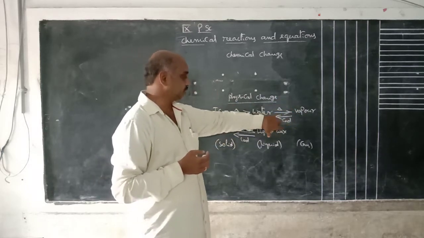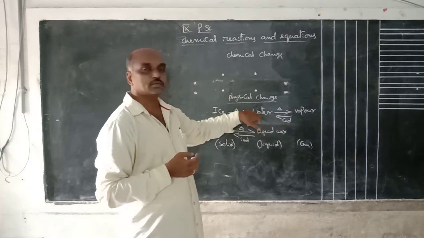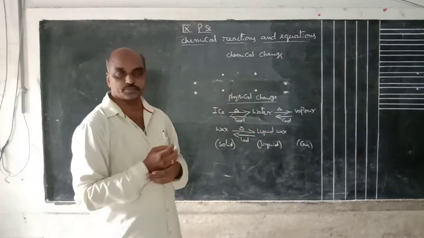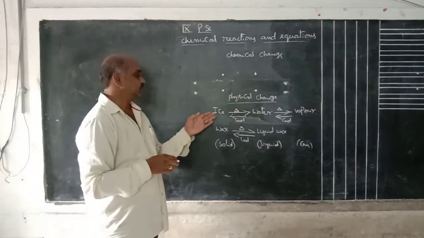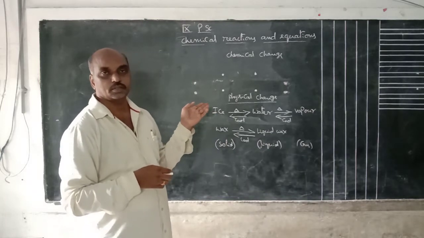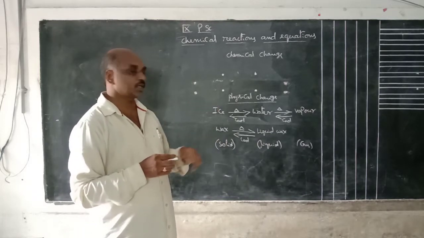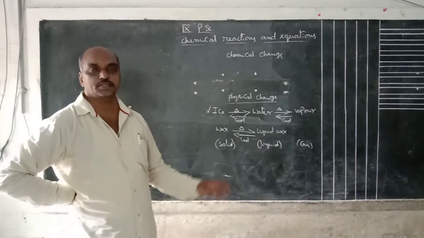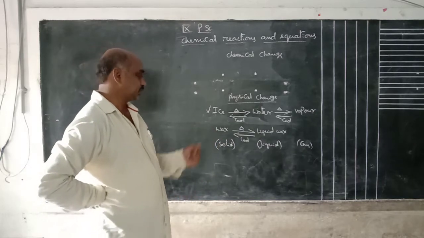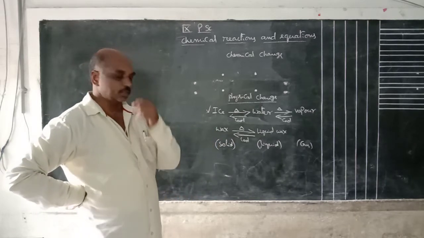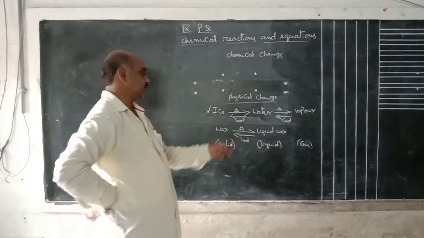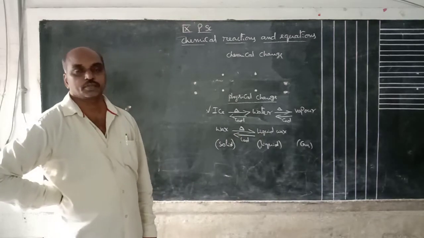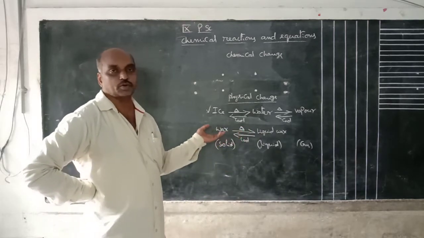Suppose vapor is condensed, that means cooled. Again liquid water is formed. Again, if water is kept in the fridge, that is cooling the water, we get the solid, that is ice. That means by changing the temperature, we can get the original substance again. That type of change is called physical change. Suppose wax, which is in a solid state. After heating, here delta means heated, liquid wax is formed. Again cooling, solid wax is formed.